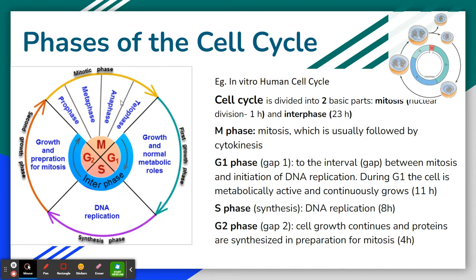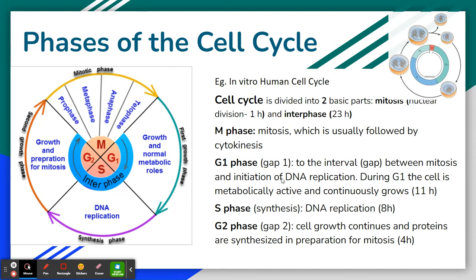In between the M phase and the DNA replication phase, there is the gap 1 phase. During gap 1 phase, the cell is metabolically active and continuously growing. In humans, it takes about 11 hours. It is followed by the S phase, the synthesis phase, in which DNA replication takes place. In humans, it takes about 8 hours. It is next followed by the gap 2 phase, where the cell continuously grows and proteins are synthesized in preparation for the next mitosis.